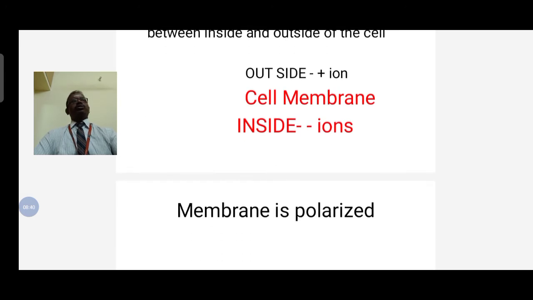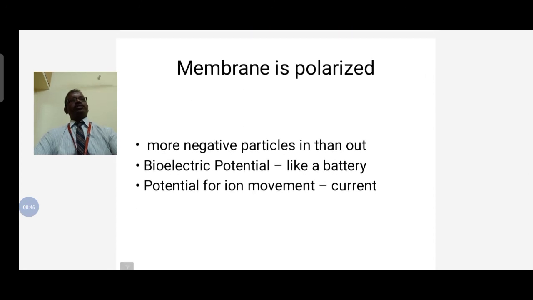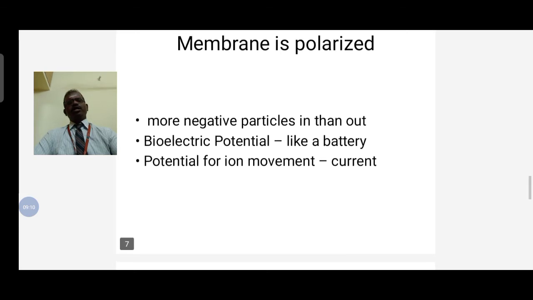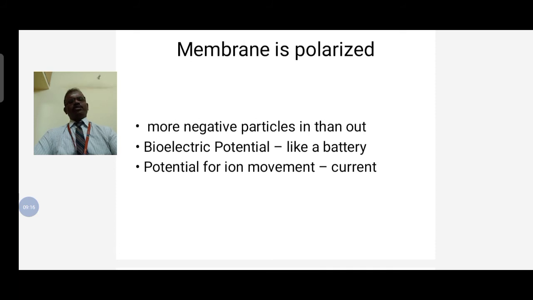Very important two mark question for resting potential: how is the membrane polarized? More negative particles are inside and more positive outside the cell membrane. That's the first point. Bioelectric potential is like a battery, and the potential for ion movement is nothing but current.